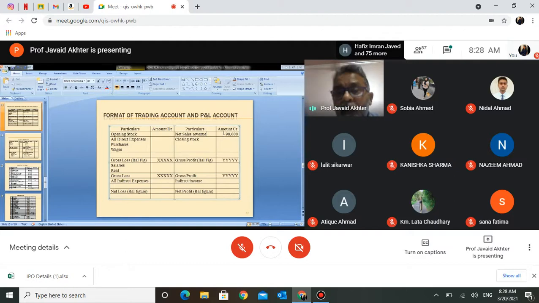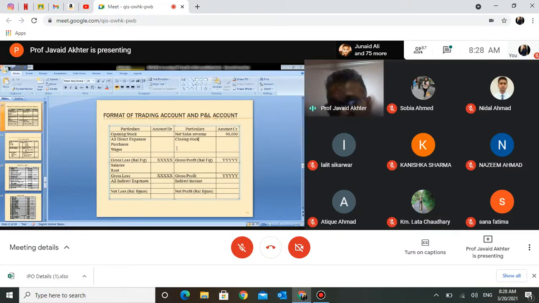This is the logic of preparation of profit and loss account. When you pass closing entries and post them to ledger, in every closing entry you will find profit and loss account either in debit or in credit. And once you post the profit and loss account, it will look like it is appearing on your screen.